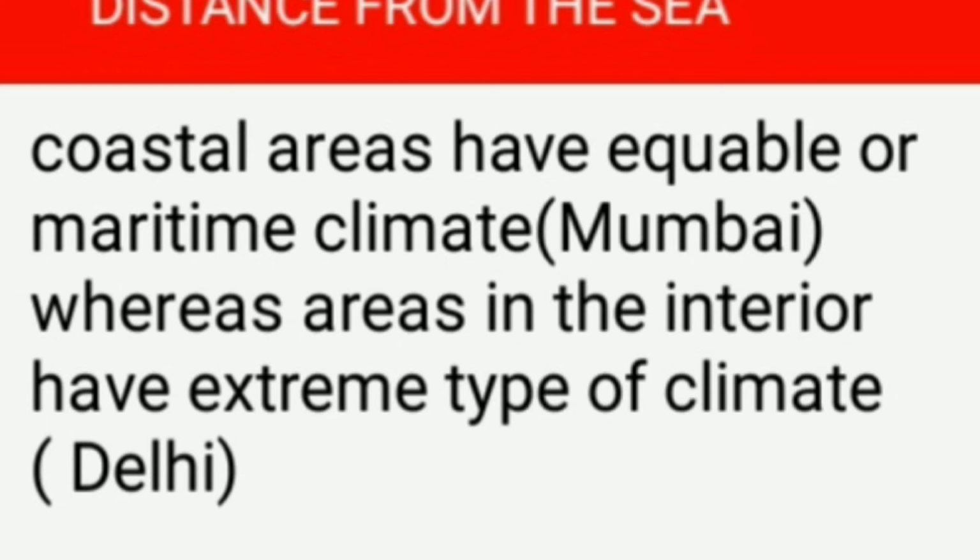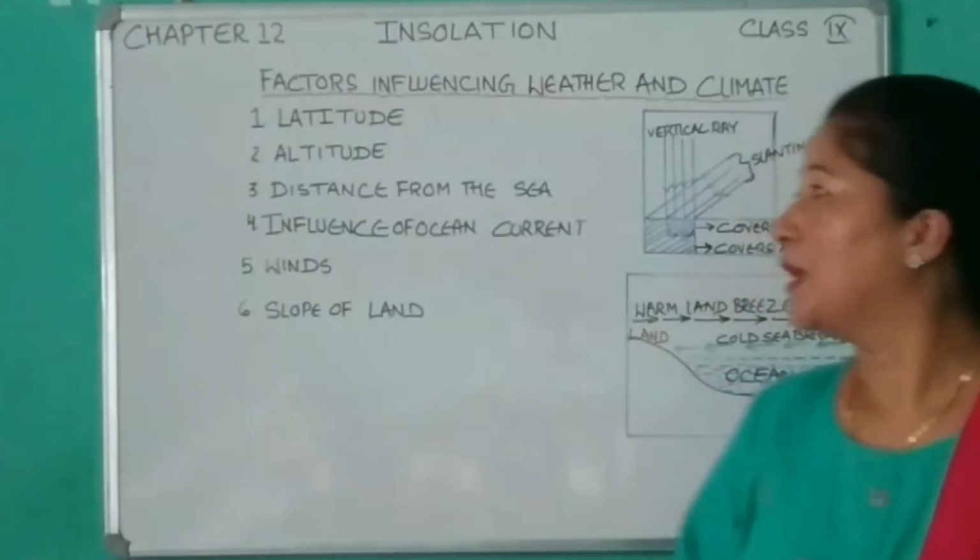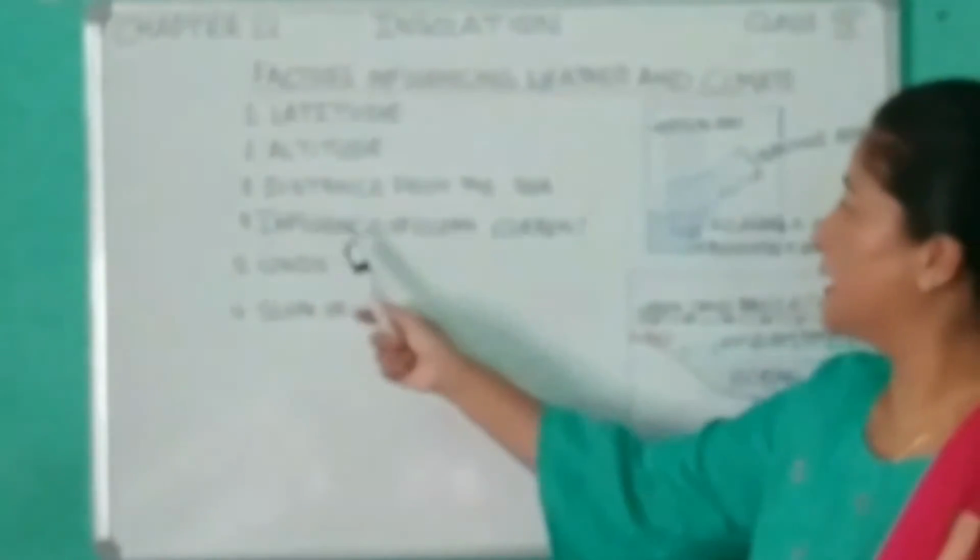Take the example of Mumbai, because Mumbai is a coastal city. Whereas the places which are located away from the sea experience a continental type of climate, that's very hot in summer and very cool in winter. Delhi lies in the interior, whereas Mumbai is a coastal city. So next one, number 4, is the influence of ocean current.